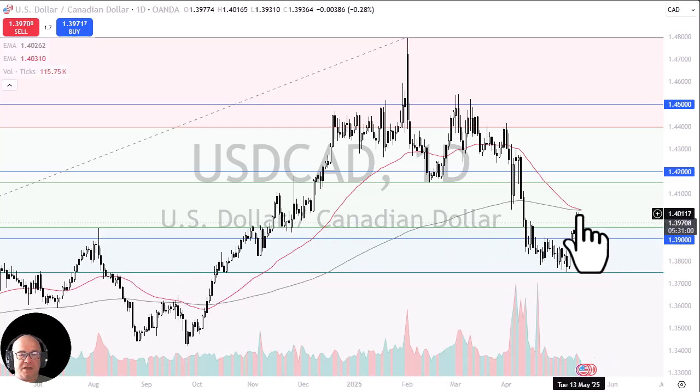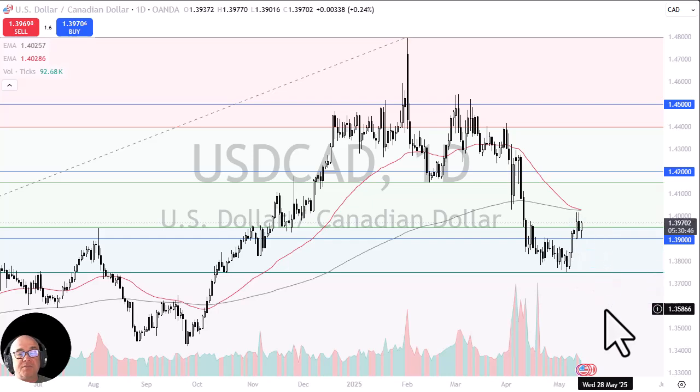Ultimately, if we can rally from here, pay close attention to the 1.4010 area where the moving averages are, the 50-day EMA and the 200-day EMA, but also the high of both Monday and Tuesday. Breaking above that should open up more buying pressure to the upside. On the downside, the 1.39 level should remain important, but if we were to break down below there, the 1.3750 level is the next major support level that I see on the charts.